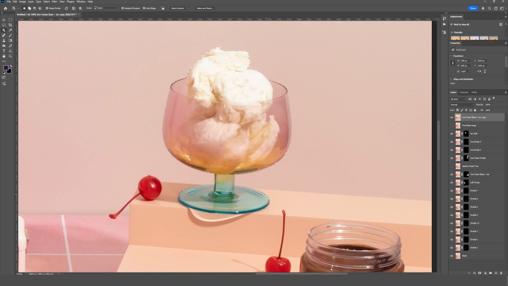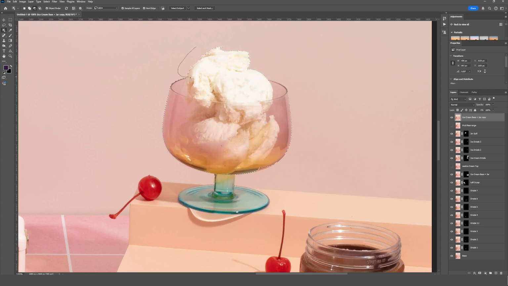And then I know I want to remove the stem, and I don't think we're going to need this area of ice cream either. So for starters, I'm just going to hold the Alt or Option key as I circle the area that I want to remove, and let's just see how the tool performs. Pretty good job. It took this round area out. I may have to go in and manually remove the stem, but overall that's looking pretty good.